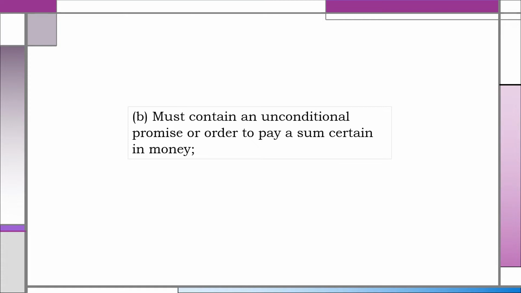Ang pambayad sa negotiable instruments, namely promissory notes, bills of exchange, including checks, ay palaging pera. Hindi siya pwedeng bayaran ng goods or services or any combination thereof, with one little exception under Section 5, Paragraph D, which we will take up later on.